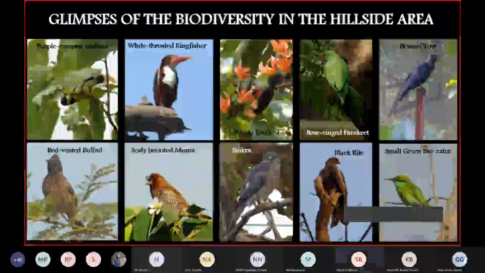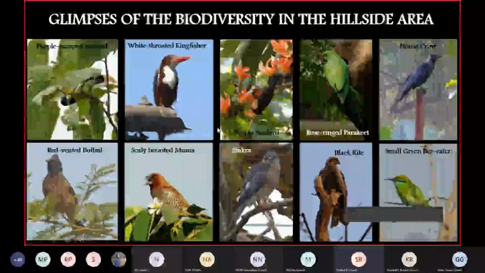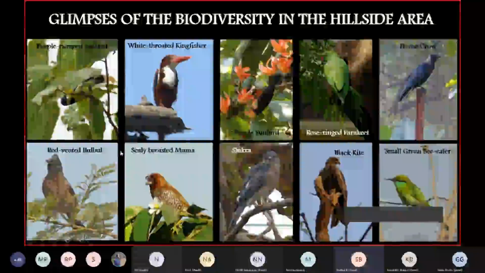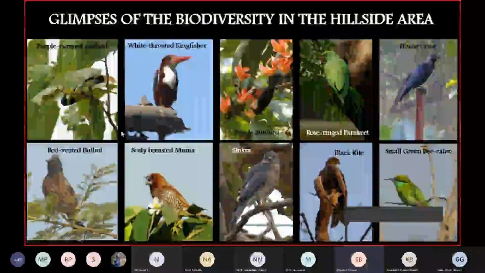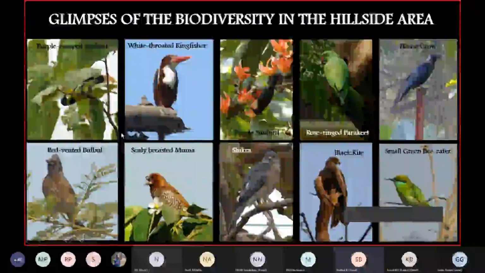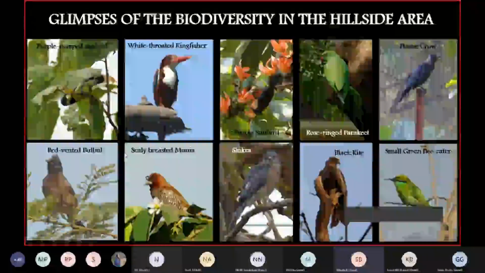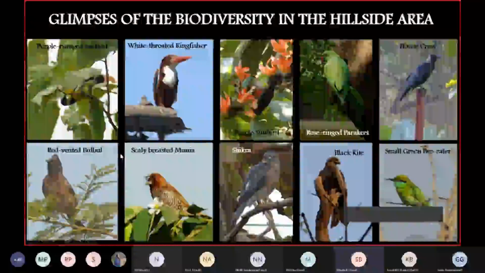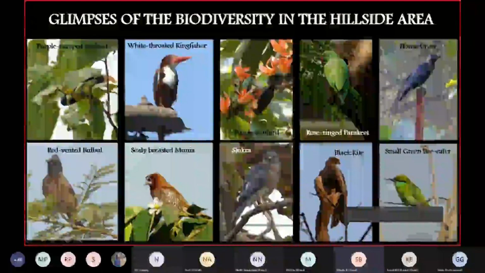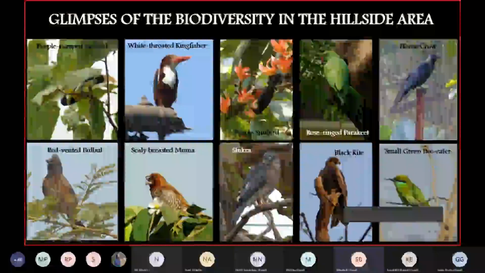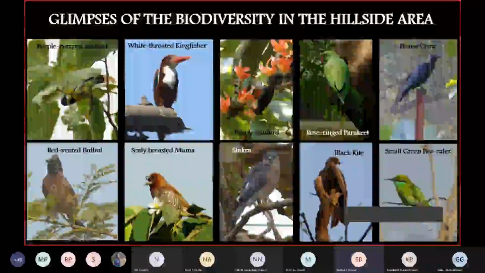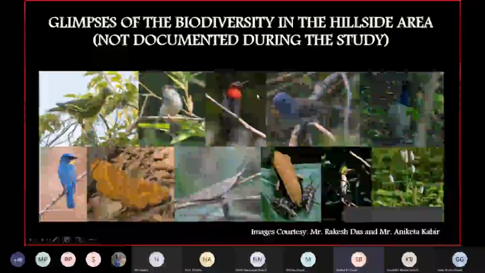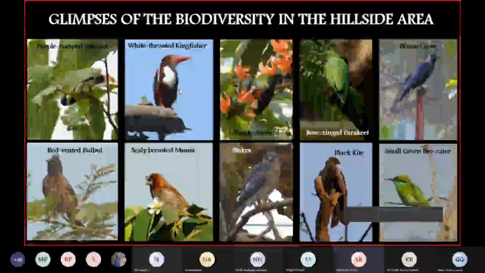The hillside area also supports a lot of bird diversity and various types of birds. They have different feeding habits, and still these birds exist there. Some of the birds, like sunbirds, you can see over here, the purple rumped sunbird and the purple sunbird, which are nectar feeding birds. Birds like the white-throated kingfisher, which is omnivorous, that means it has a mixed diet.